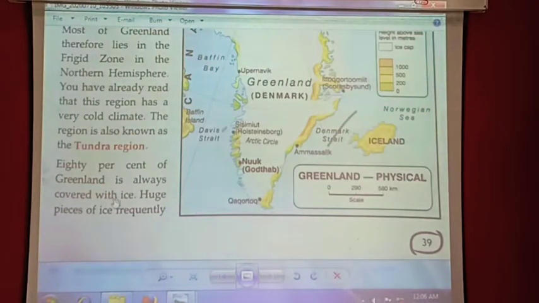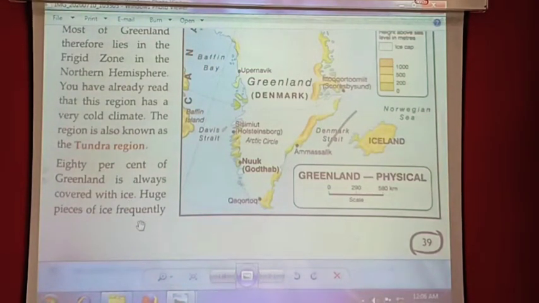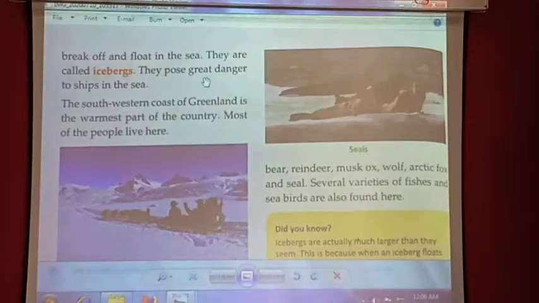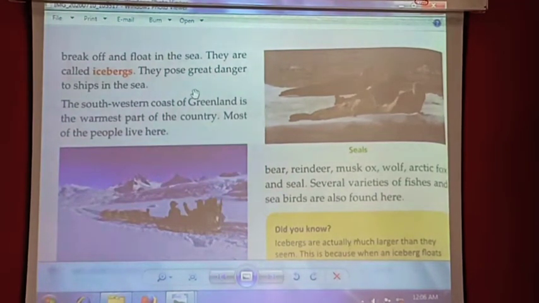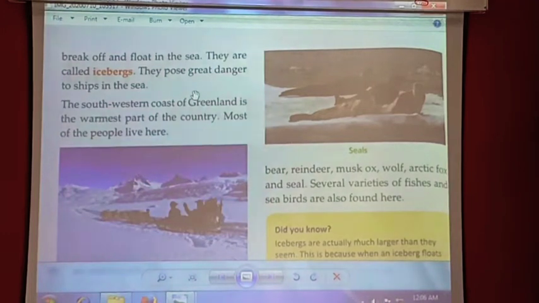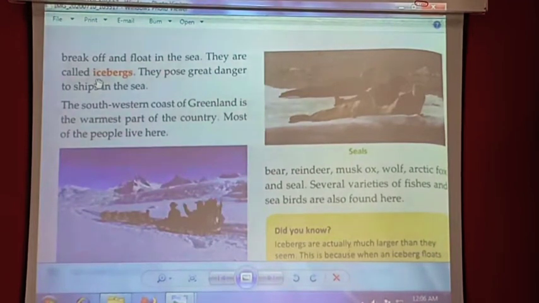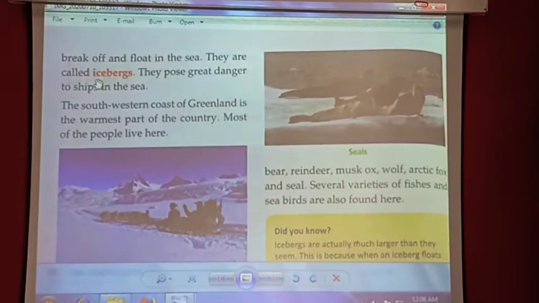Eighty percent of Greenland is always covered with ice. Huge pieces of ice continuously break off and float in the sea. They are called icebergs. They pose a great danger to ships in the sea because most of an iceberg remains under the water, and only a small part can be seen above the water, so many sailors make mistakes and their ships meet with accidents. That's why icebergs pose a danger to ships.